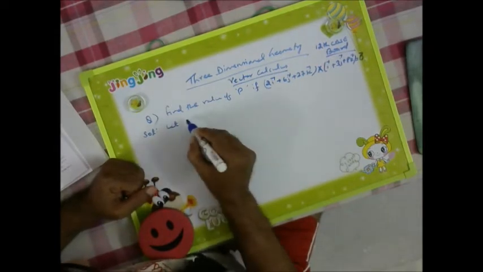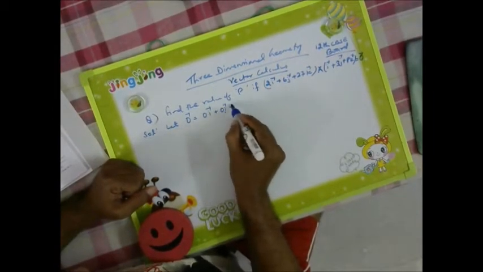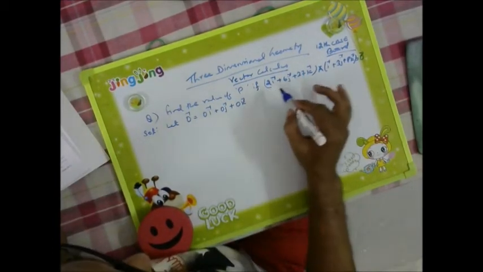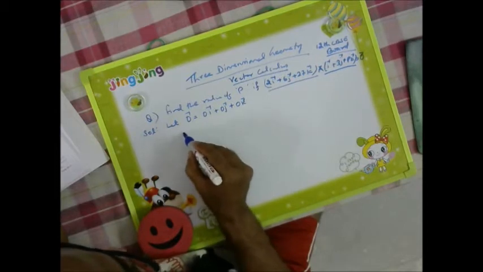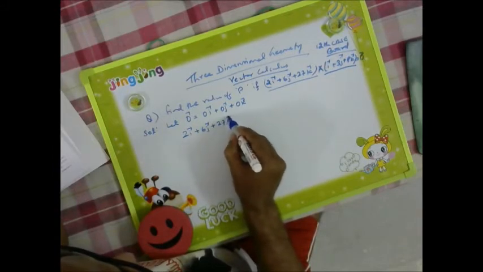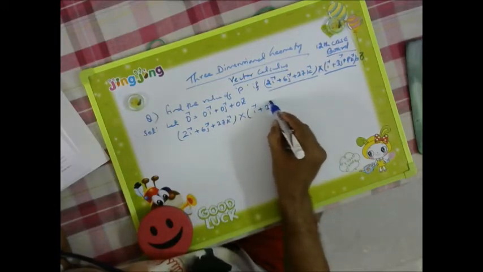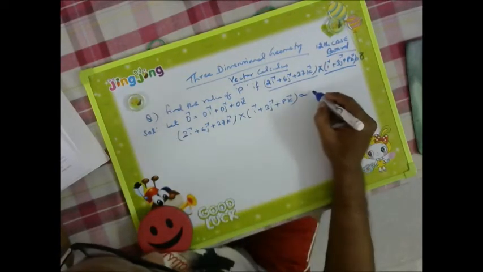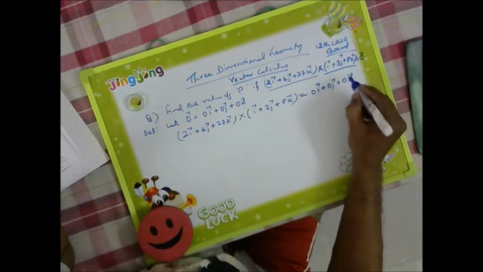Let 0 vector be 0i plus 0j plus 0k. Now what we are given is a cross product: (2i plus 6j plus 27k) cross product (i plus 3j plus pk) is equal to 0 vector, and 0 vector we can write as 0i plus 0j plus 0k.